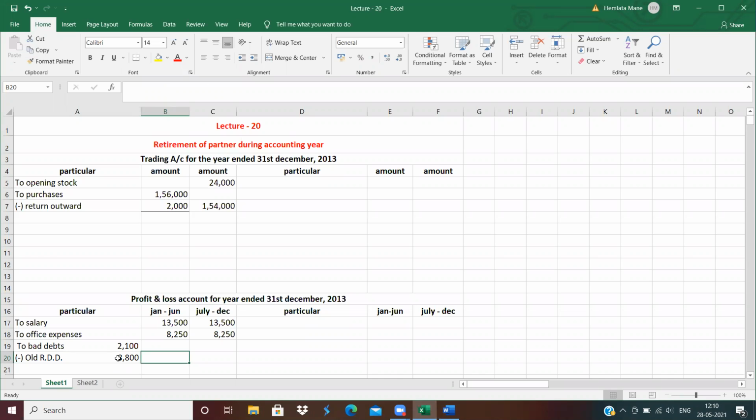Distribute between two partners, between two columns. It means 3,350 negative, 3,350 negative. Clear?